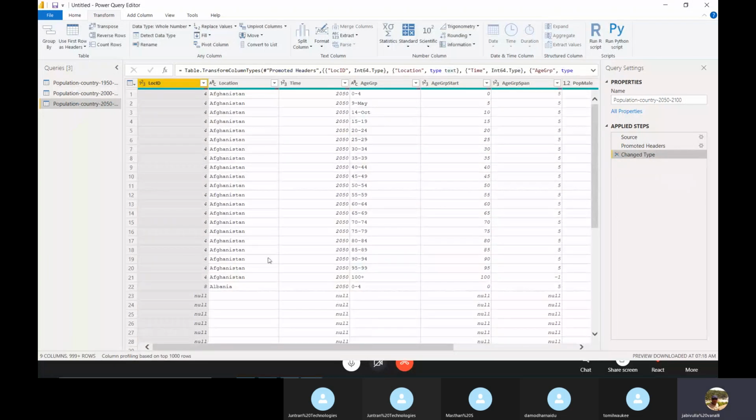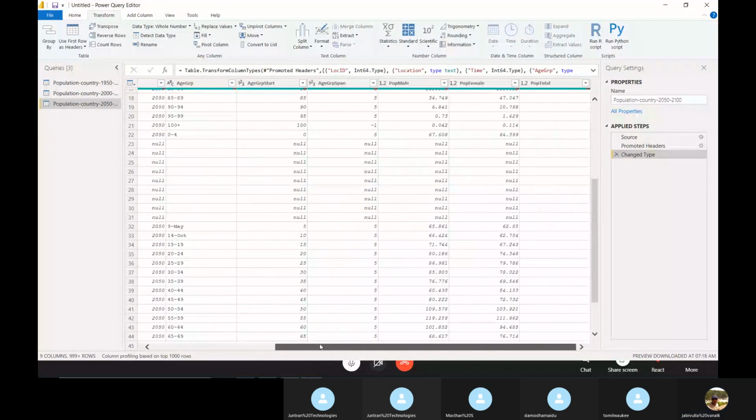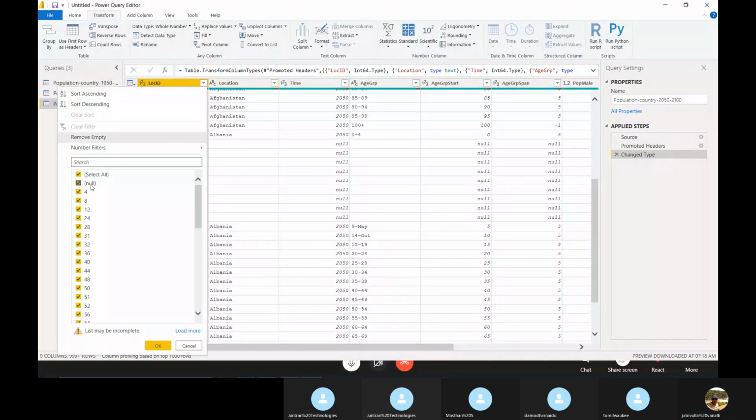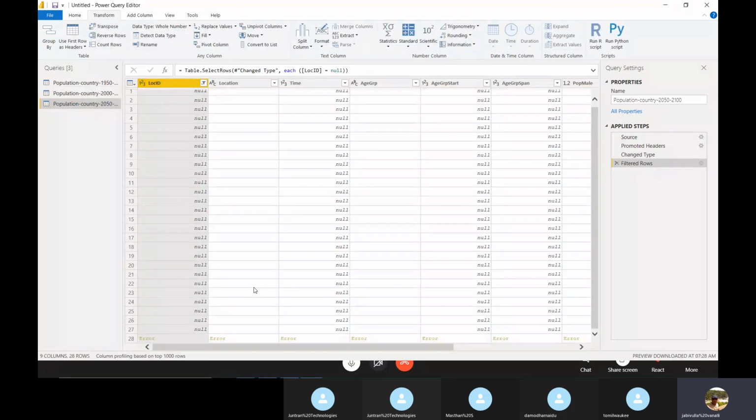Filter rows. We need to check the data. See here, in every row, null values are there. Then you can filter. If you want to check only null values, just select only null. Check the data.